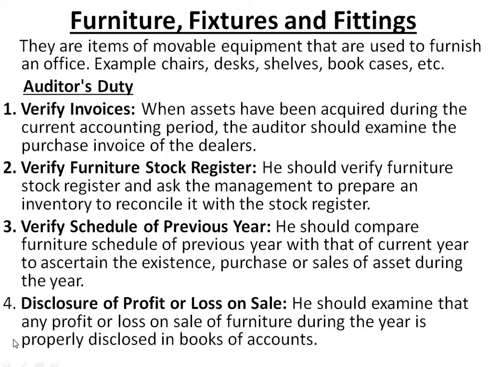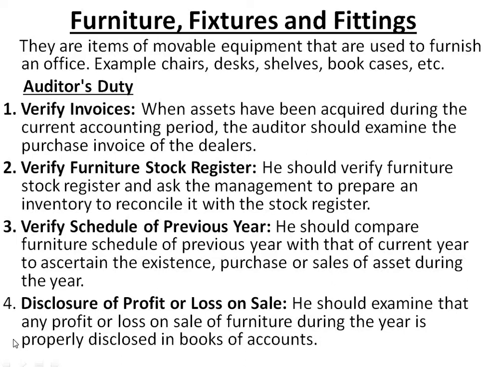The left out part was furniture, fixture and fittings. Now, what is furniture, fixture and fittings? They are items of movable equipment that are used to furnish an office.